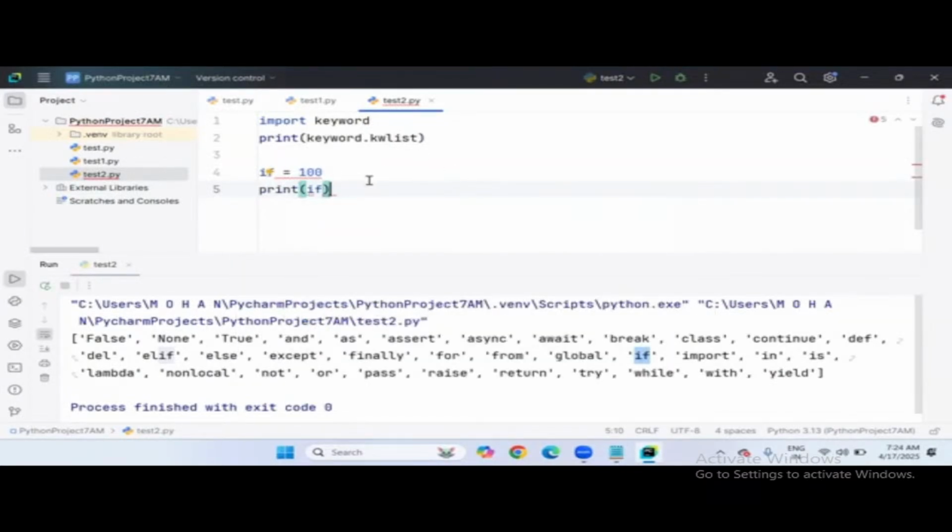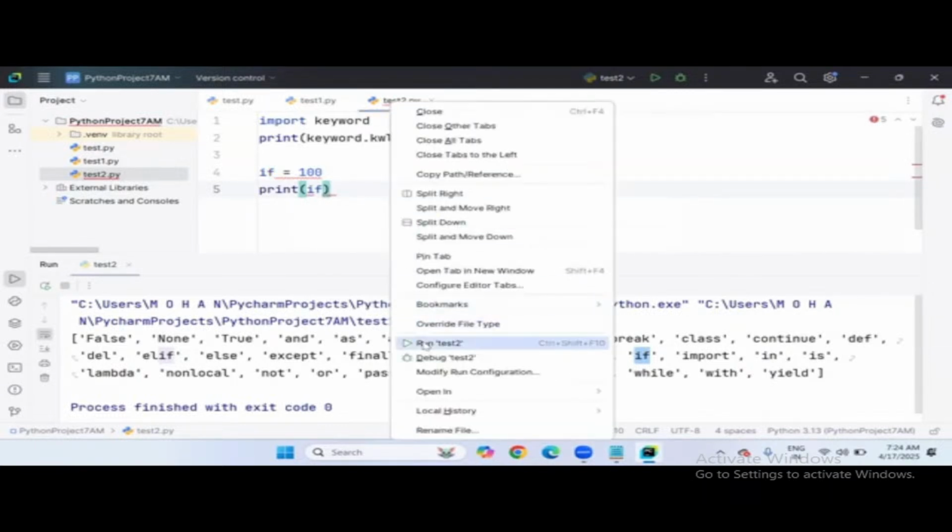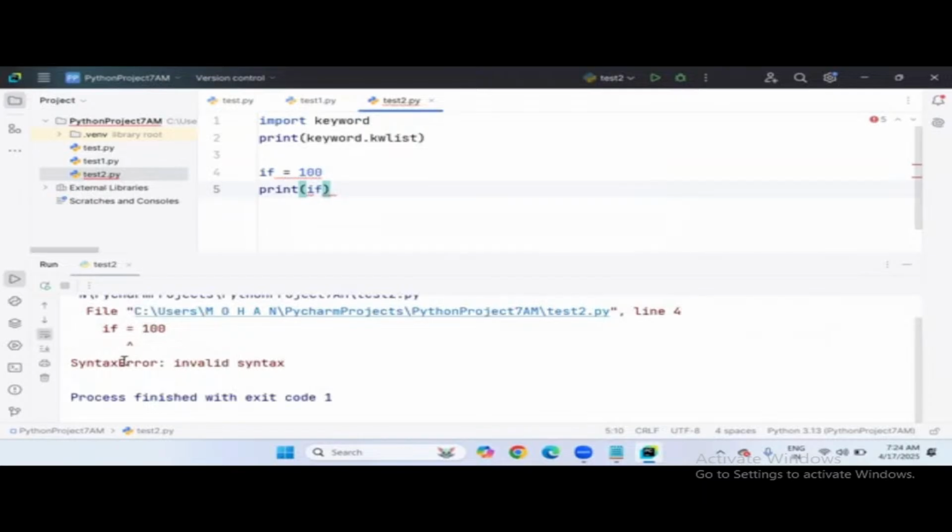Look at this, the red squiggly underlines mean that you are doing something wrong. So click on run and you will see the syntax error: invalid syntax at line number 4. So you can't use any keyword for your own purpose, like variables. As I said, every keyword has its own purpose and task, and you have to use it for the same purpose.